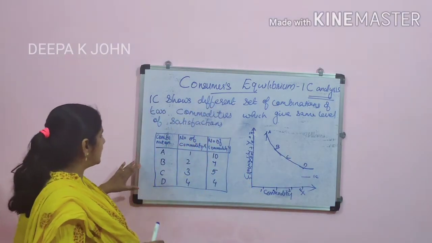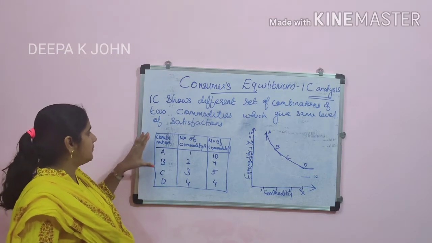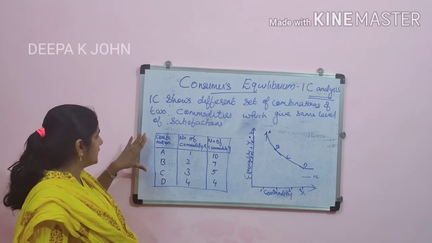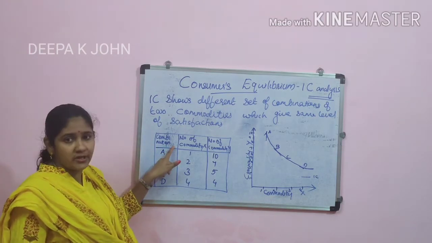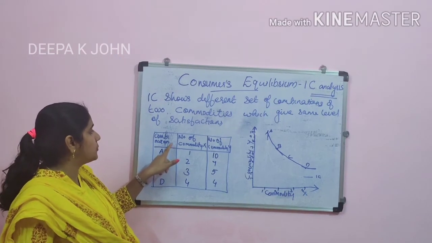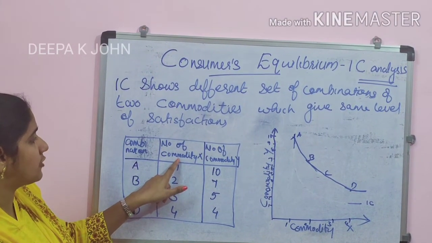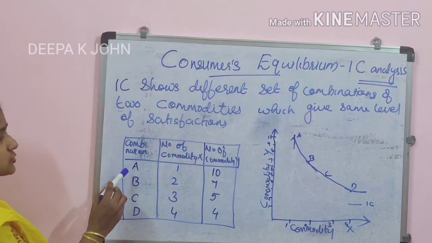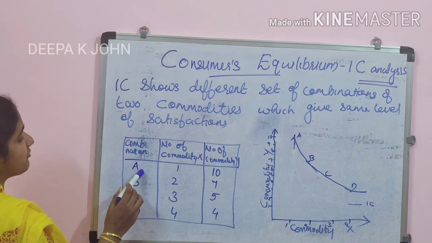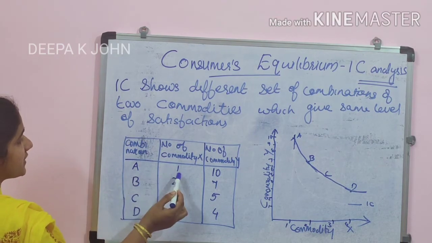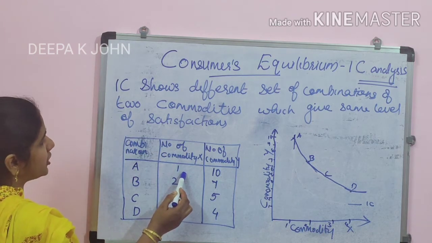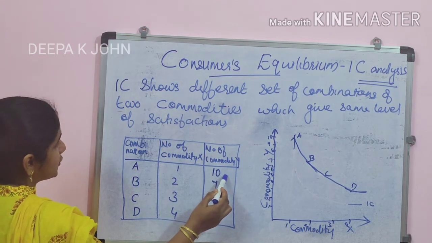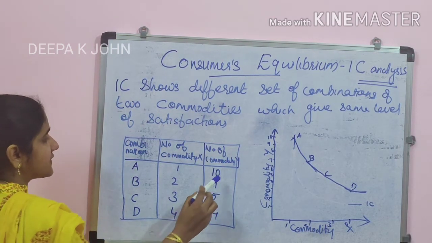I hope this is clear for you. You are able to see this table, I think. In this table, the first column is showing the combination, then the second column is the number of commodity X, then the number of commodity Y. So the first combination is A. In the case of A, he is using only one unit of commodity X, and commodity Y he is able to get is 10.